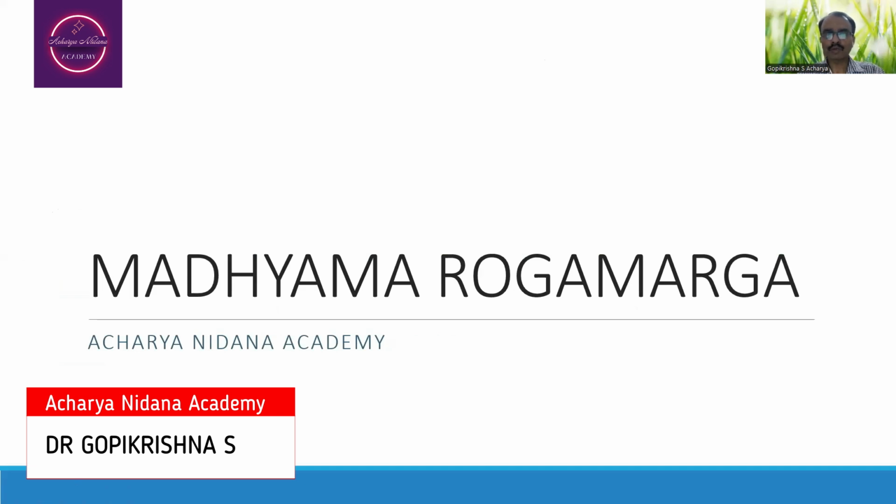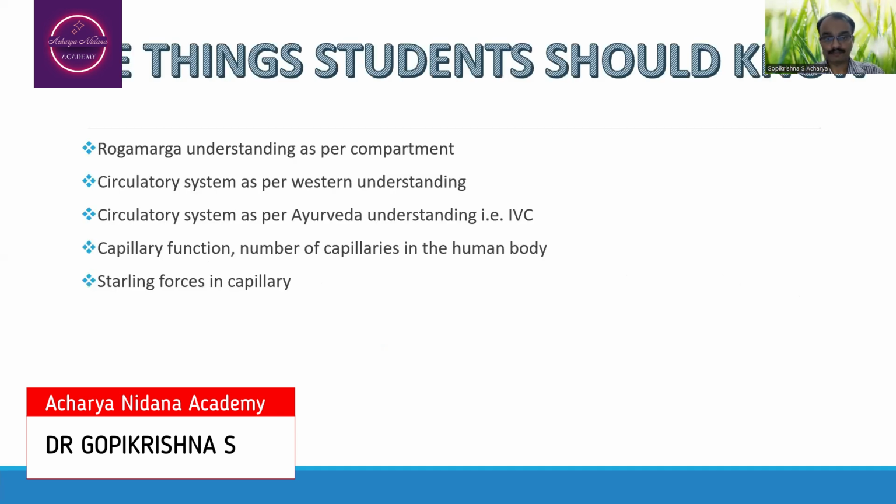When you think about the Rogamarga, as we have discussed earlier, it is nothing but the mode of the movement of the pathogens happening inside the body. As such, there are three types of Rogamarga being explained: Abhyantara, Bahya, and Madhyama Rogamarga. Depending upon the nature of the movement of the pathogens, they are being named.